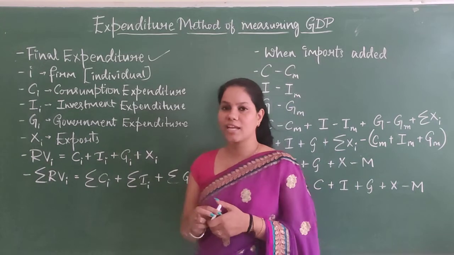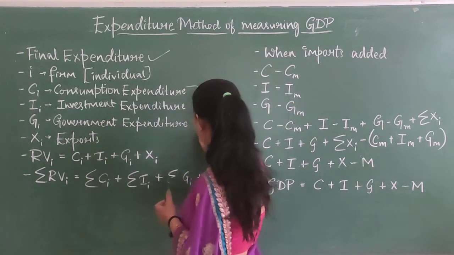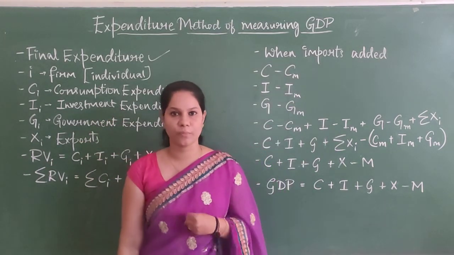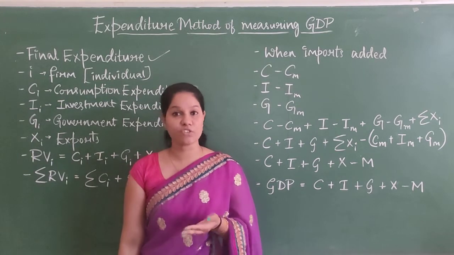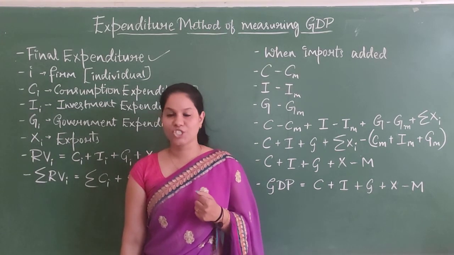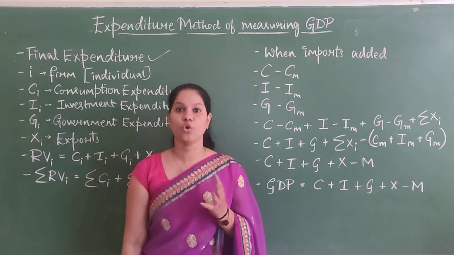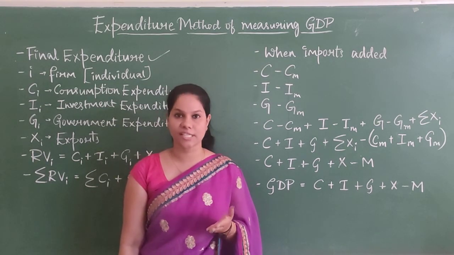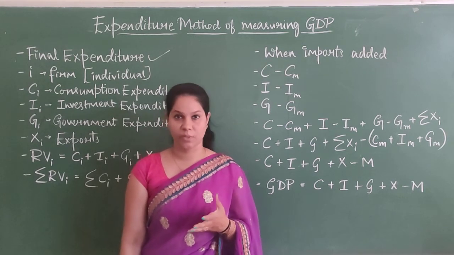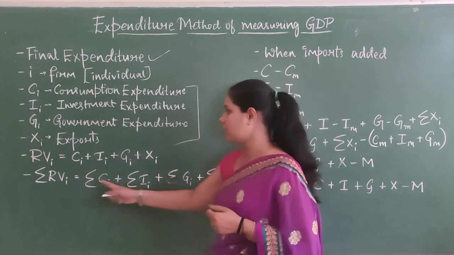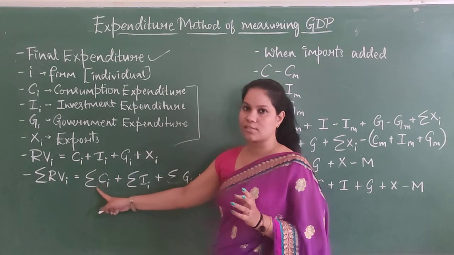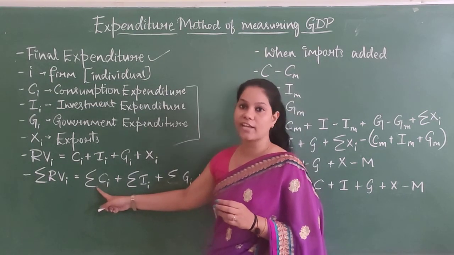Aggregate means? Aggregate means here, till this point I'm considering the individual production, individual consumption, individual investment. So now national income is not about only individual, we have to consider aggregate, the total, everybody's production, everybody's consumption, everybody's investment. So that is what we are trying to do here, which is aggregate. The sigma, the symbol what you are seeing, that is an aggregate symbol.